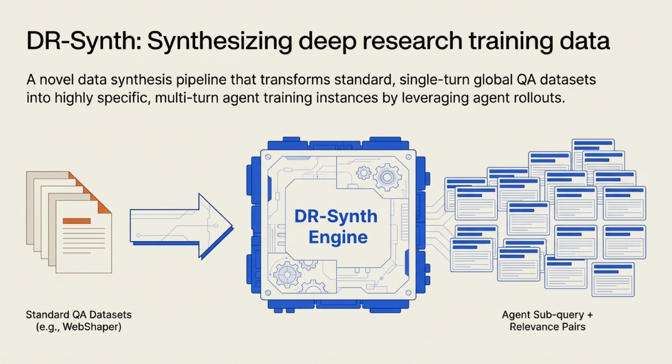To overcome this missing data, we built DR-Synth, a novel data synthesis pipeline. DR-Synth takes standard, single-turn QA datasets, like WebShaper, and transforms them into highly specific, multi-turn agent training instances. It leverages agent rollouts to automatically generate pairs of agent subqueries and their corresponding relevance labels.